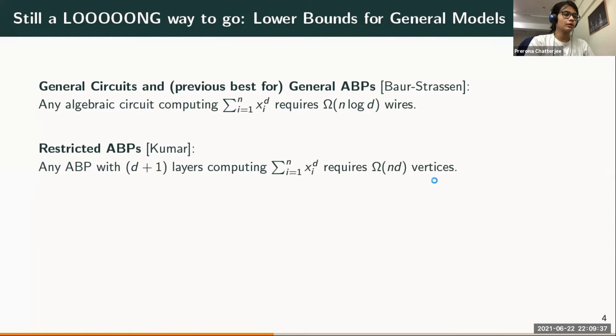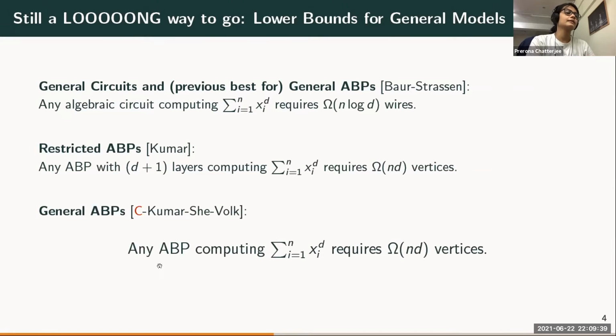Okay, and what we showed is that this can be generalized to non-homogeneous ABPs as well. So we showed that any ABP computing the sum of x_i to the d, with i running from 1 to n, must have at least omega of nd vertices. And this is the best lower bound that is known for general ABPs.